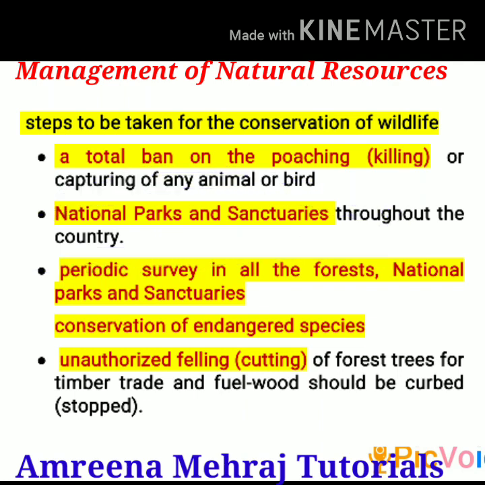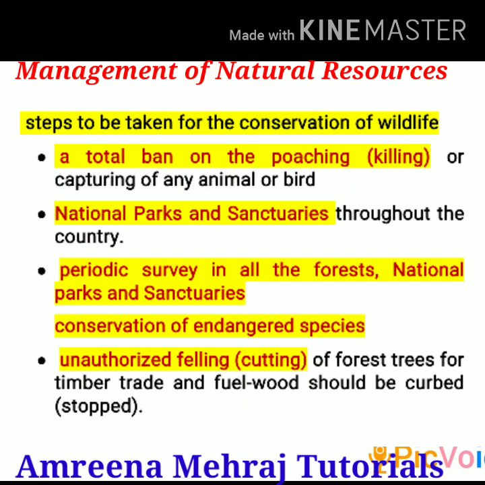Similarly, the government also has a responsibility to carry out a periodic survey in the forests and national parks as well as in sanctuaries. Surveys must be done to see what is happening to the population of species. Is it normal and increasing, or is it further decreasing? If it's further decreasing, that means there is still poaching happening in these protected areas. So the government has to carry out continuous surveys in these protected areas to ensure that the wildlife is actually being protected.